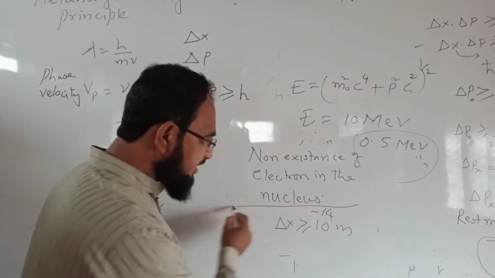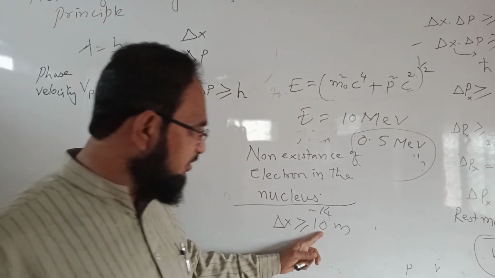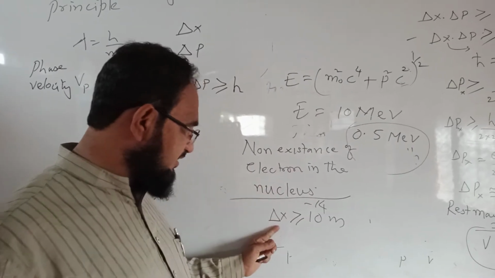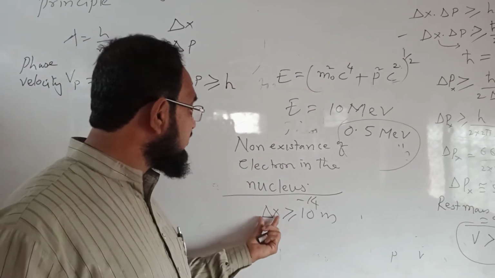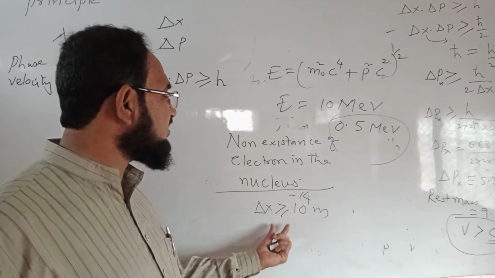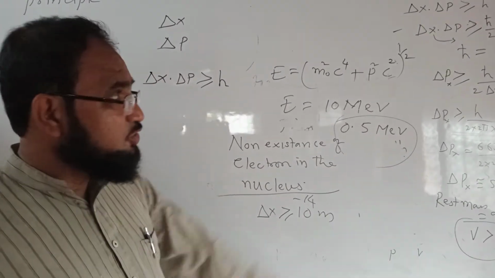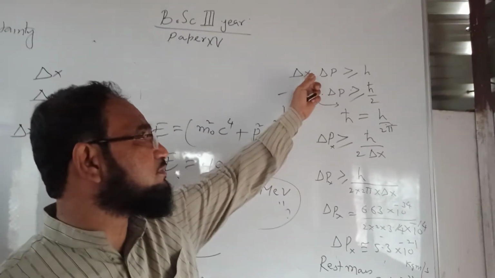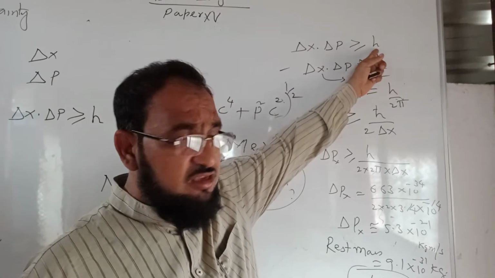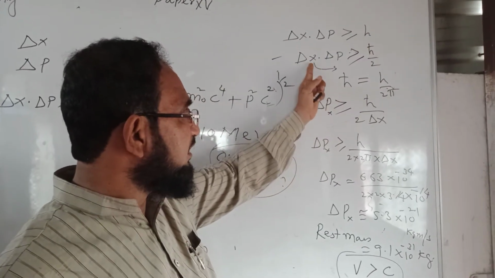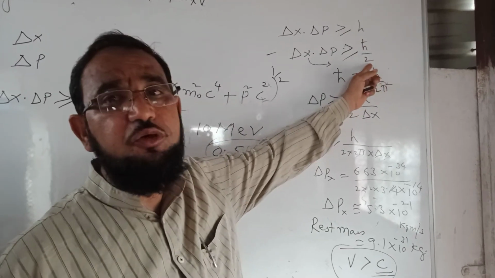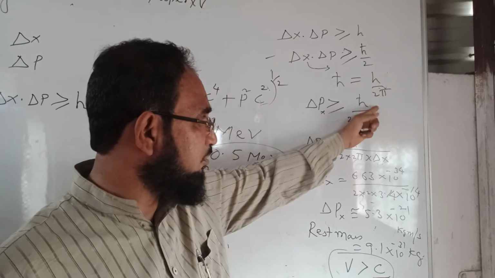We know that the radius of the nucleus is approximately 10 to the power minus 14 meter. So delta x, the uncertainty in the position, should be greater than or equal to 10 to the power minus 14 meter. Using Heisenberg's uncertainty principle, delta x into delta p should be greater than or equal to h, which can also be written as delta x into delta p should be greater than or equal to h cross upon 2, where h cross is h upon 2 pi.